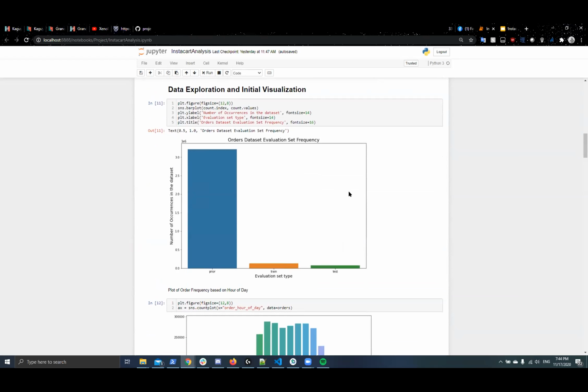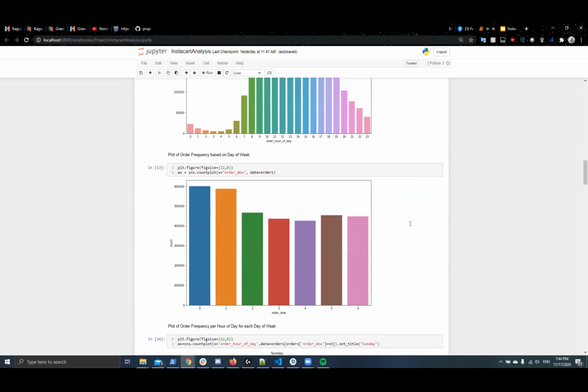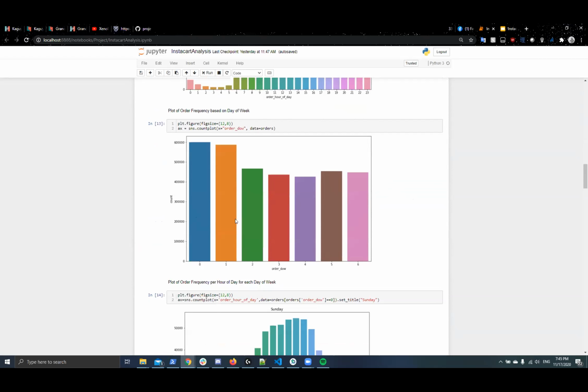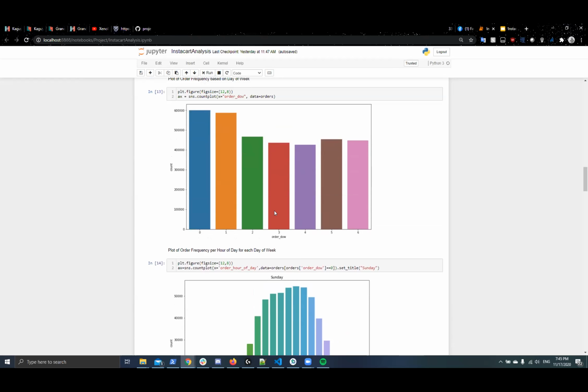Next, I created a plot to see the frequency of each of the prior, train, and test data sets. These were given, but if we feel like we need to adjust the train test split, we will do so. After that, I created these two plots to show order frequency based on hour of day and day of week. As you can see, most of the orders tend to happen in the morning and early afternoon and on Sunday and Monday, which makes sense since these are the beginning of the week.